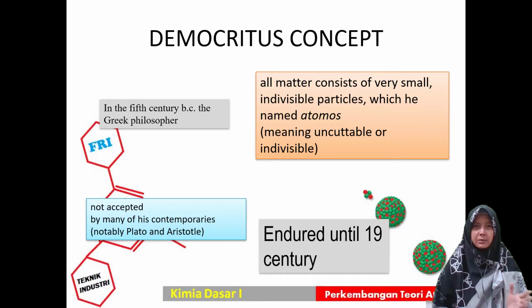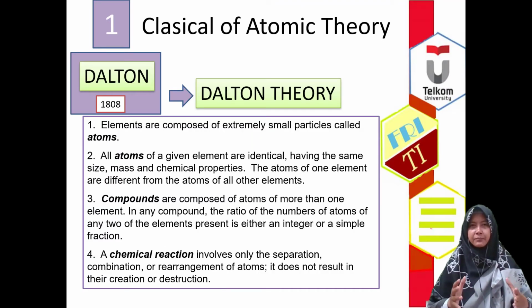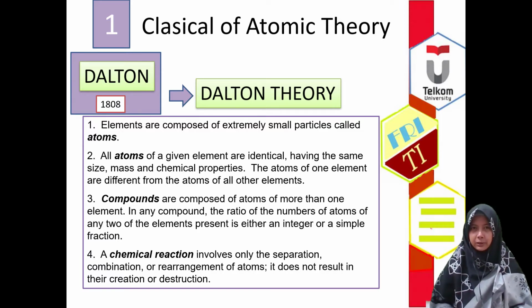Now we will start with the classical theory of the atom. The first atomic theory we know, the classical atomic theory, was brought by Dalton. Dalton's theory is stated in four points. The first point is still coherent with Democritus's statement: elements are composed of extremely small particles called atoms. Second, all atoms of a given element are identical, having the same size, mass, and chemical properties.